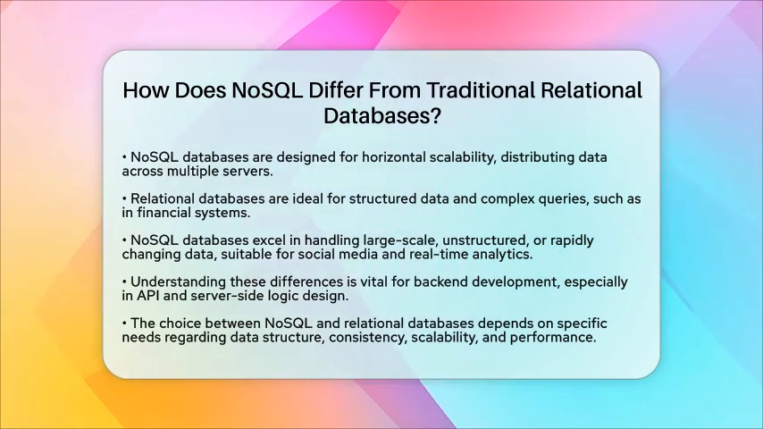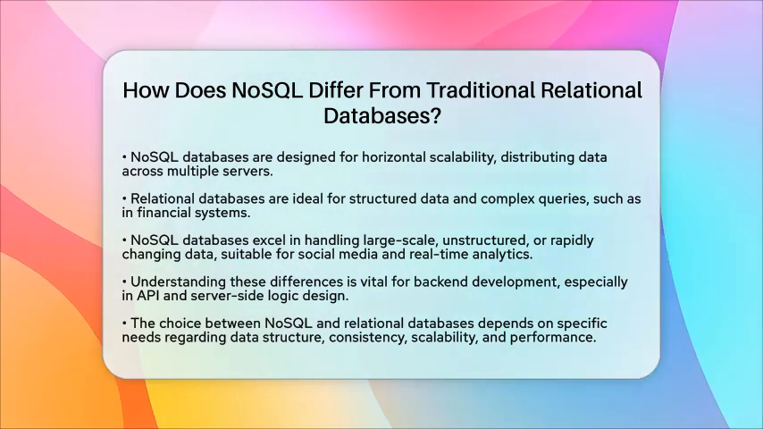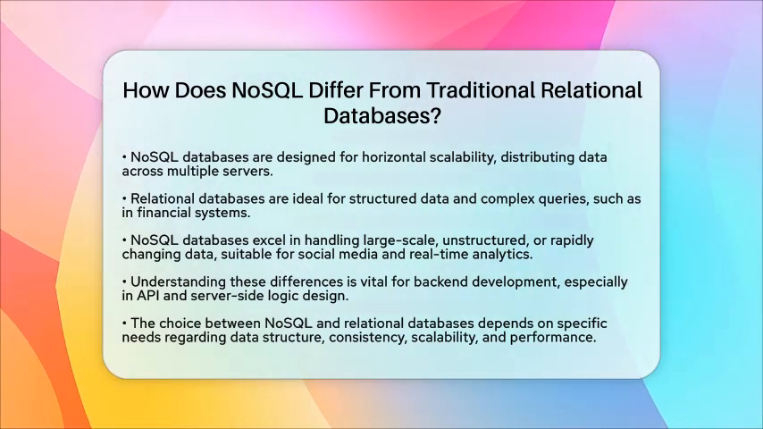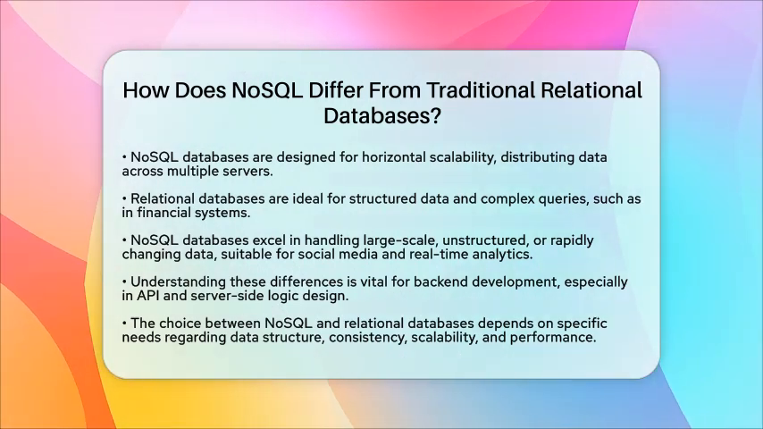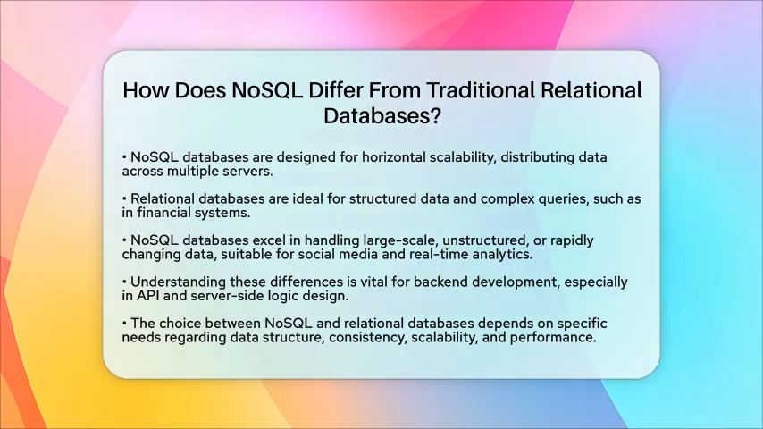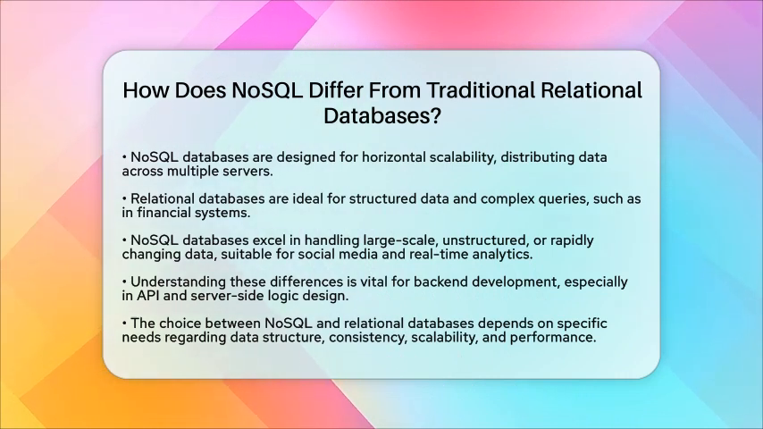In backend development, understanding these differences is essential for designing application programming interfaces and server-side logic that align with the capabilities of the database you choose. For example, if you are building an application that needs to manage flexible content, a document-based NoSQL database might simplify your data storage and retrieval. Conversely, if your application requires strict data integrity and complex joins, a relational database would be the better option. Choosing between NoSQL and traditional relational databases ultimately depends on your specific needs regarding data structure, consistency, scalability, and performance.